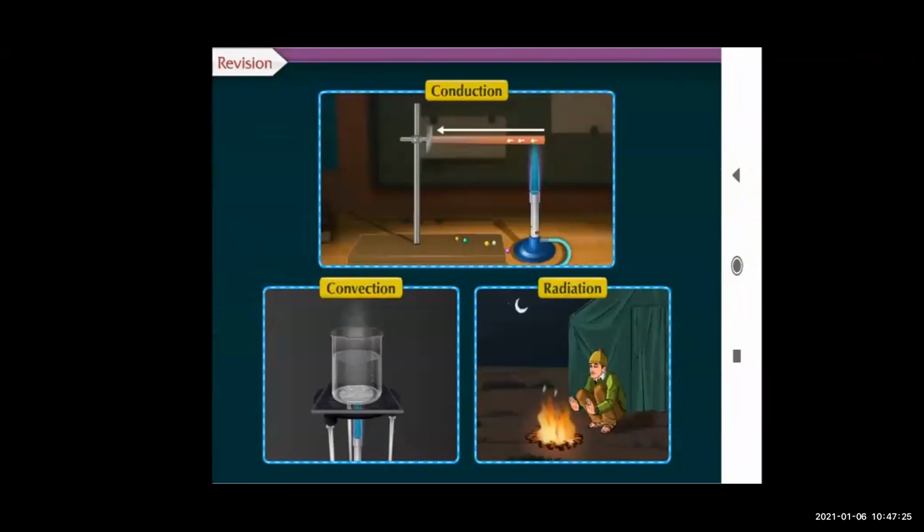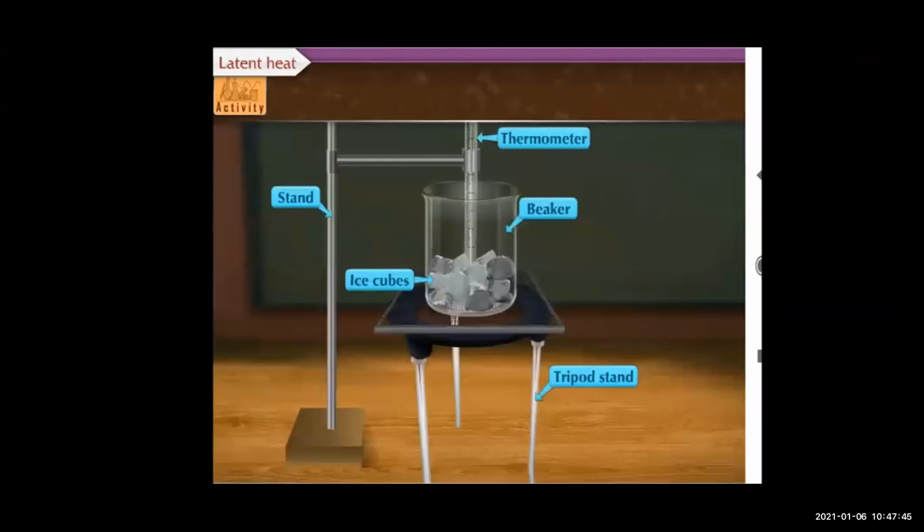Now see, what is the second question? What are the different ways of heat transfer? There are three ways of heat transfer: conduction, convection and radiation. You can write down the answers there with a pencil in the textbook. So, the different ways of heat transfer are conduction, convection and radiation.